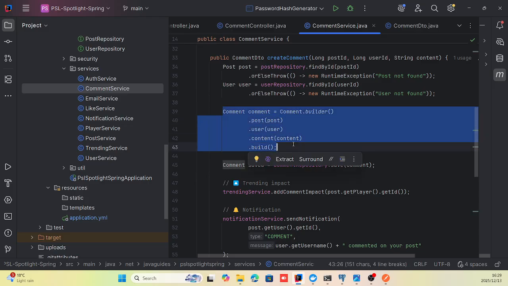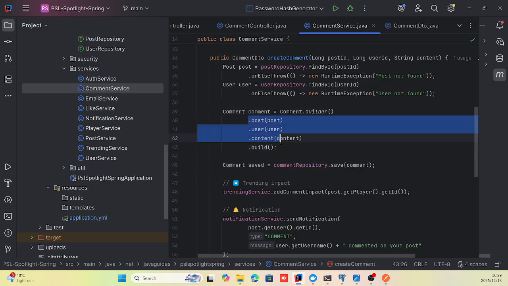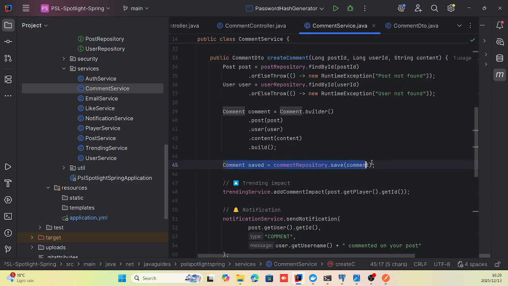So it uses this builder method to build with those DTO fields, and then it uses the save method to save the comment by using the comment repository. So it just saves that comment.